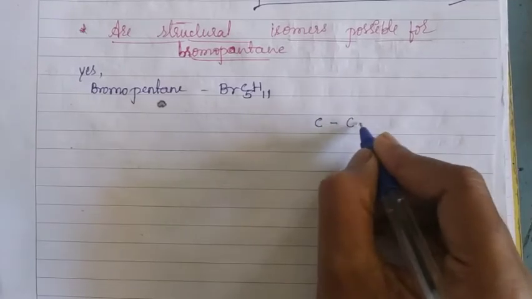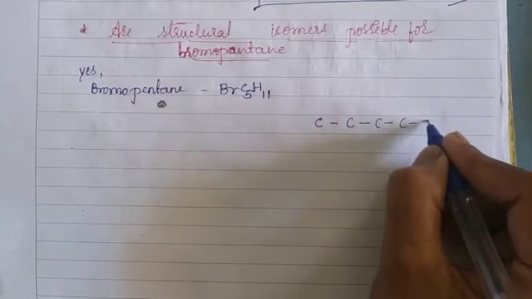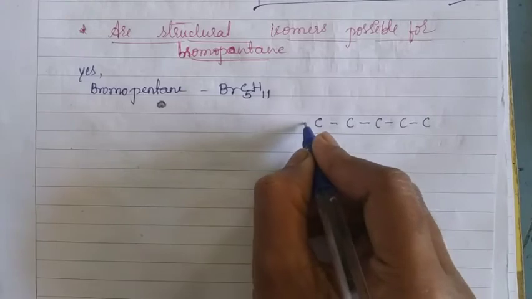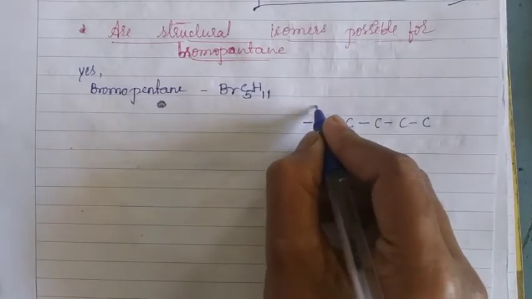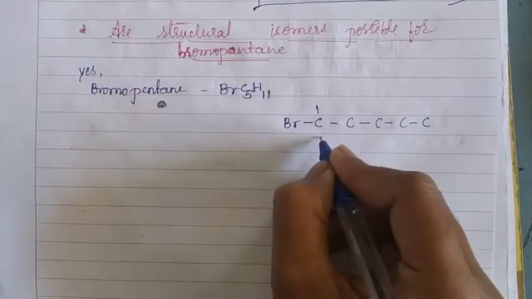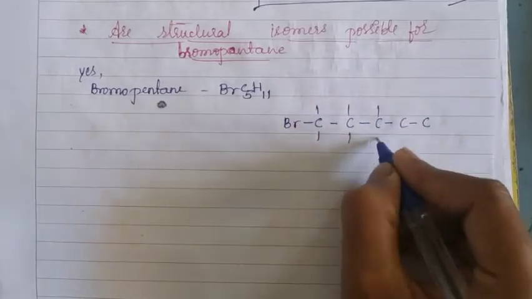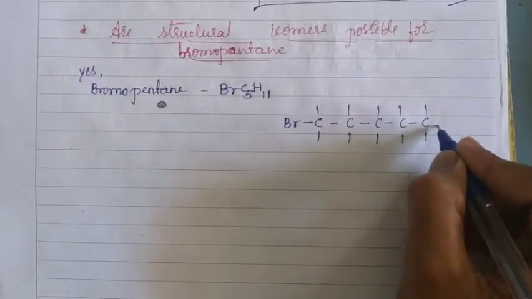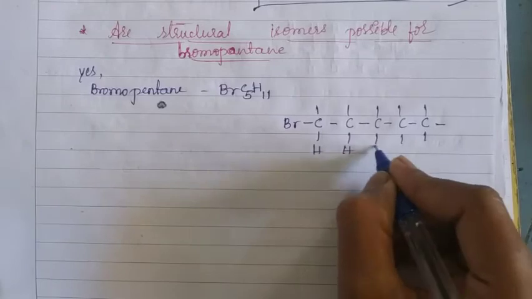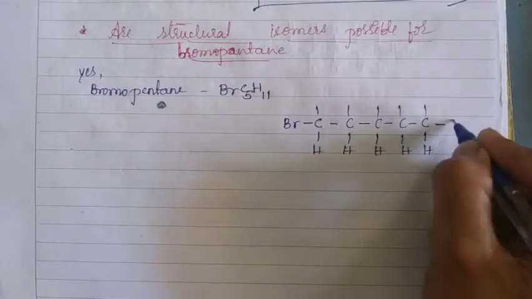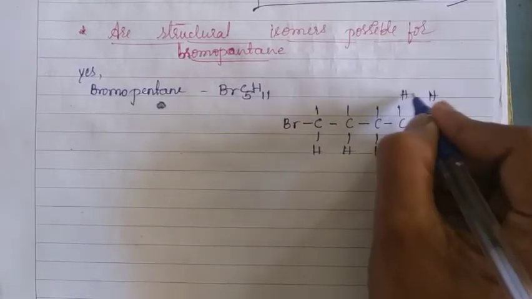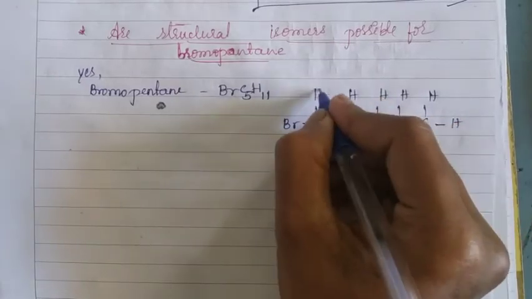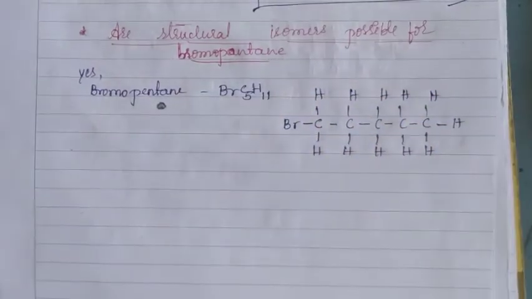See, the 5 carbon atoms are arranged like this, and one carbon atom is attached with Br and the remaining bonds with hydrogen. Now let us count the hydrogen atoms. Yes, the hydrogen atoms are 11.